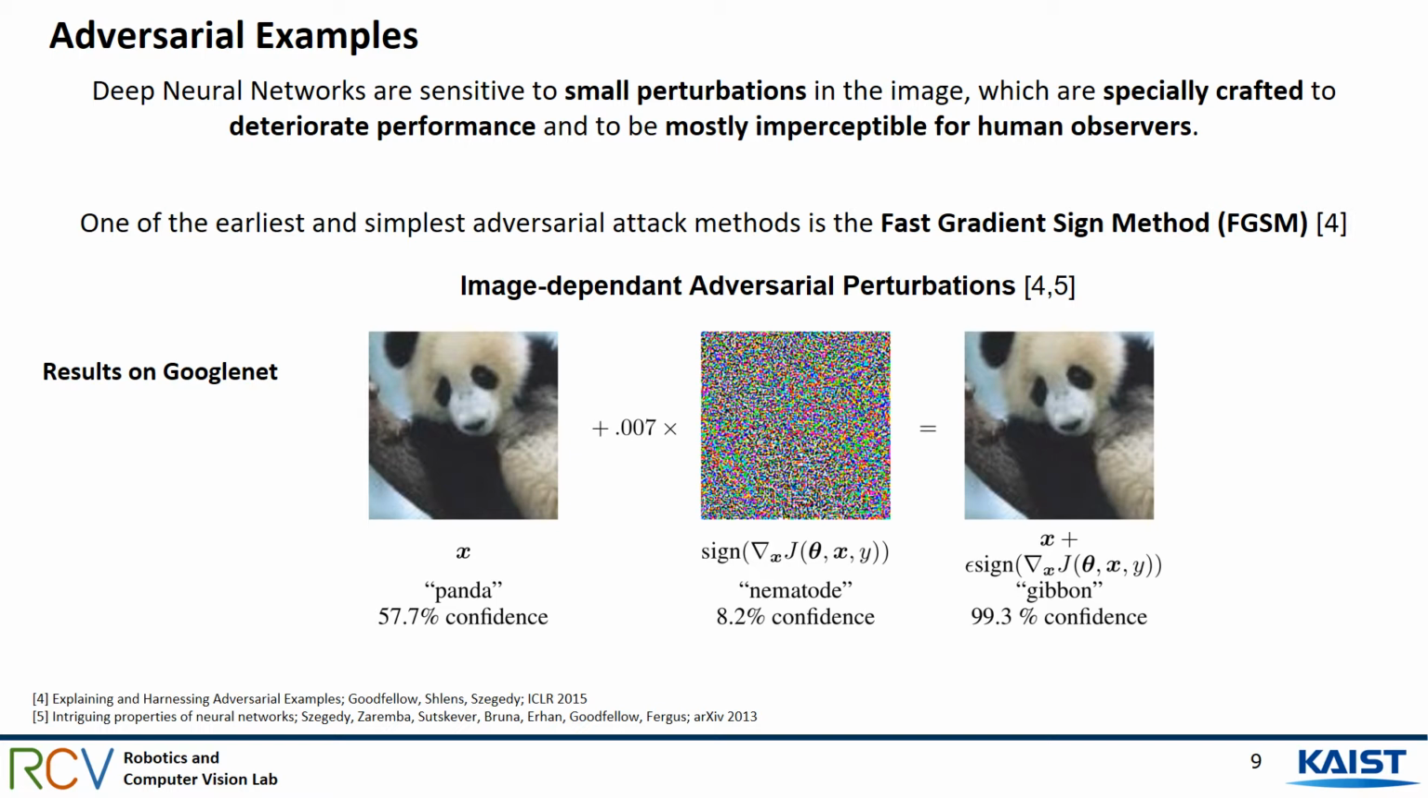One of the earliest and simplest adversarial attack methods is the fast gradient sign method, which simply calculates the gradient with respect to the input image, takes the sign, multiplies it by a certain magnitude value, and adds it to the image. As shown in the example, through applying such a tiny perturbation, the network is fooled to misclassify an image of a panda as a gibbon.